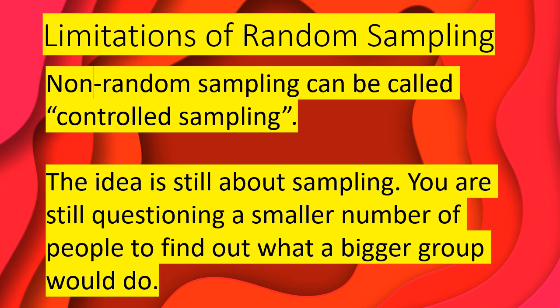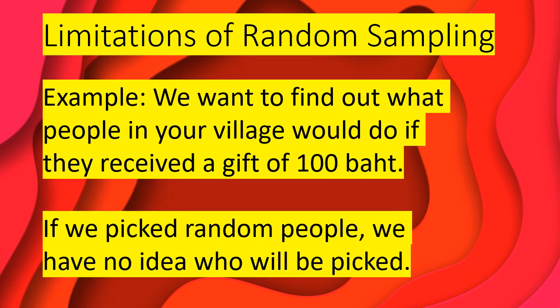So let's talk about the limitations of random sampling. Non-random sampling can be called controlled sampling. The idea is still about sampling. You are still questioning a smaller number of people to find out what a bigger group would do. So, for example, we want to find out what people in your village would do if they received a gift of 100 baht. So if we pick random people, we have no idea who will be picked.